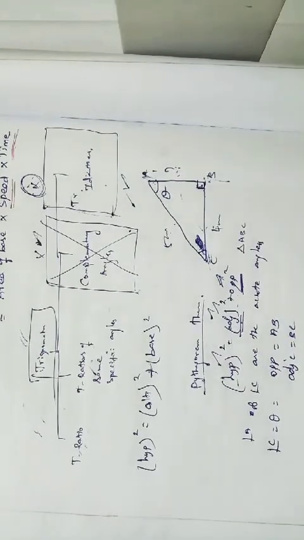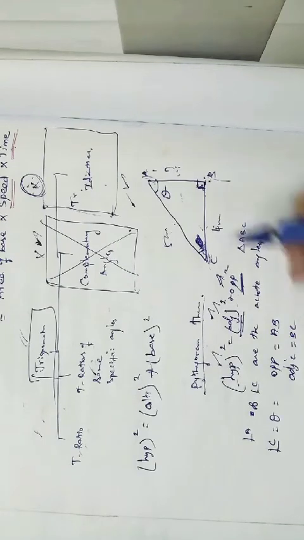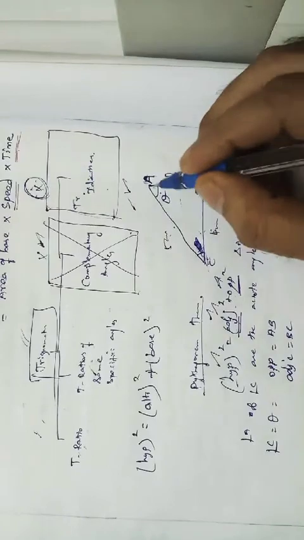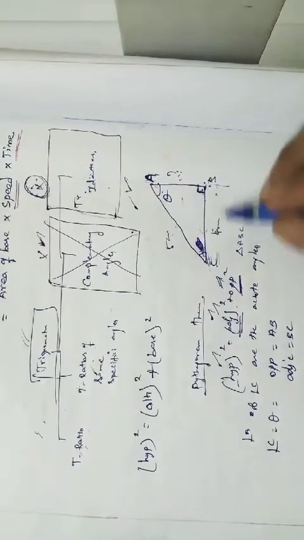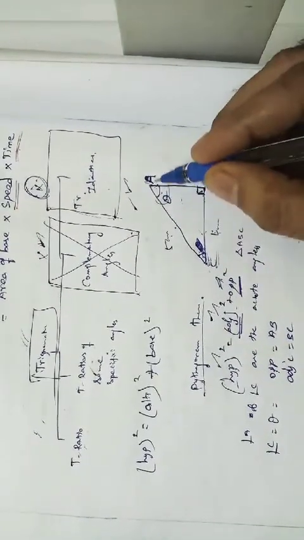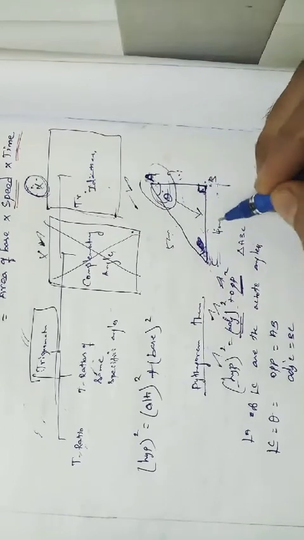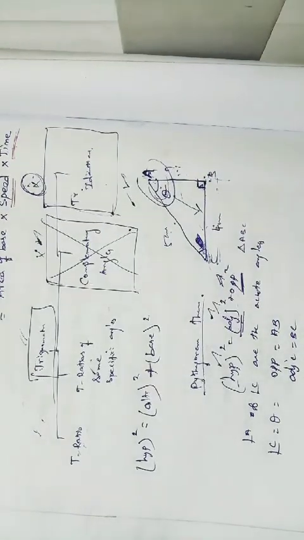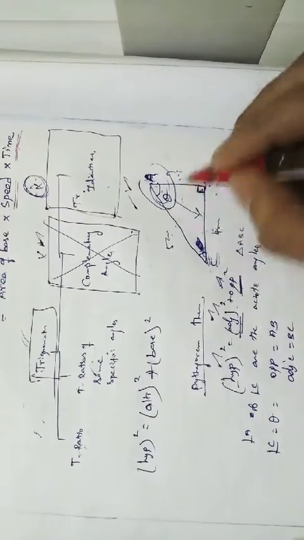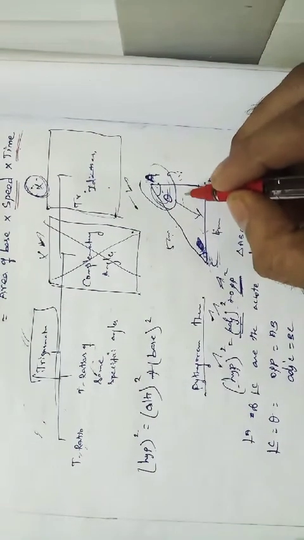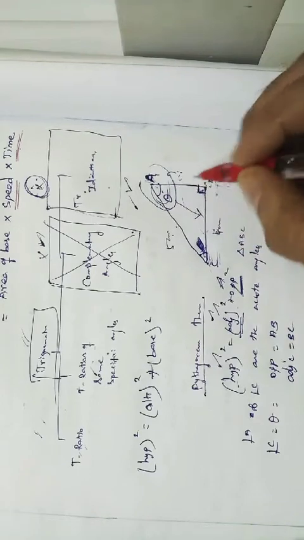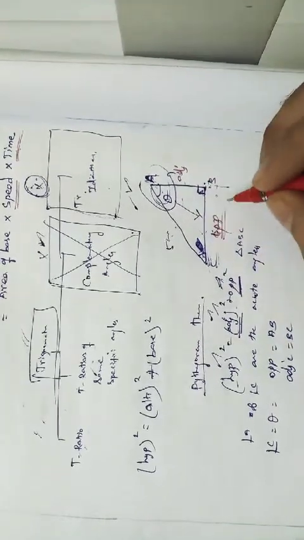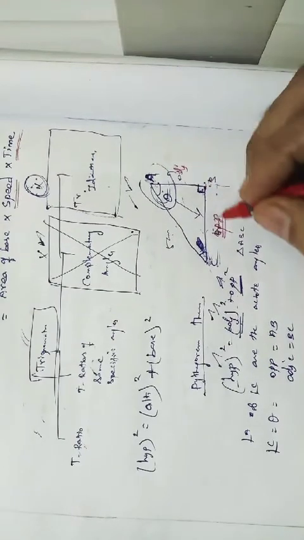Now see that opposite and adjacent will get changed, right? This is angle A. For angle A, BC is the opposite side, and AB is the adjacent side. So this is the adjacent side, and this is now the opposite side. You have to understand this is adjacent and this is opposite.